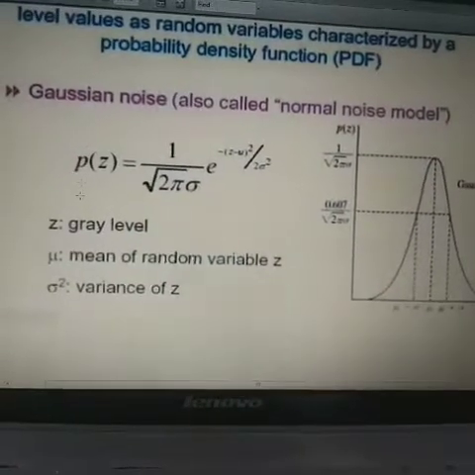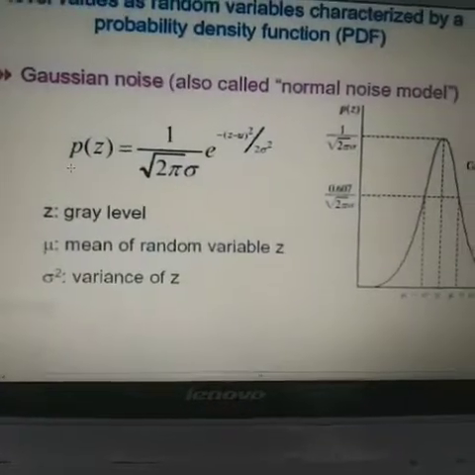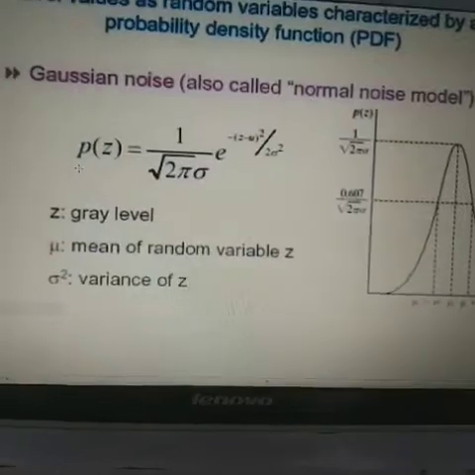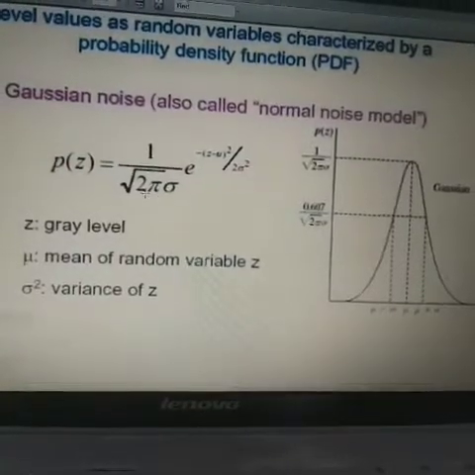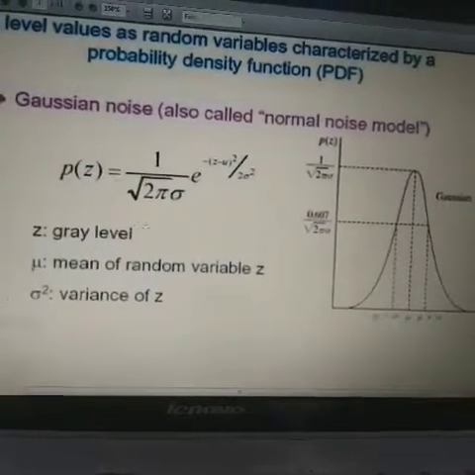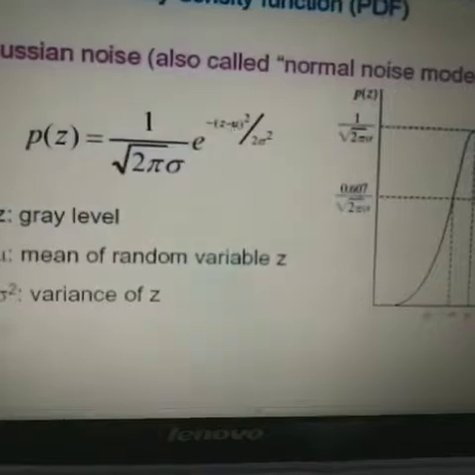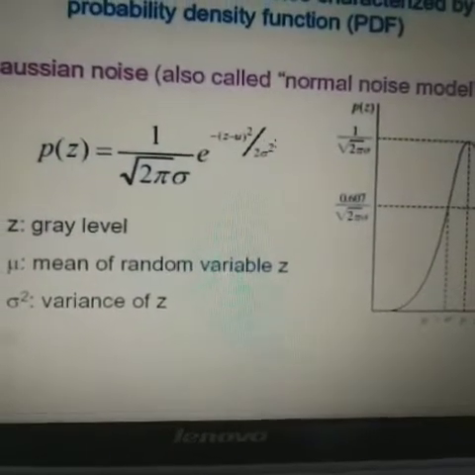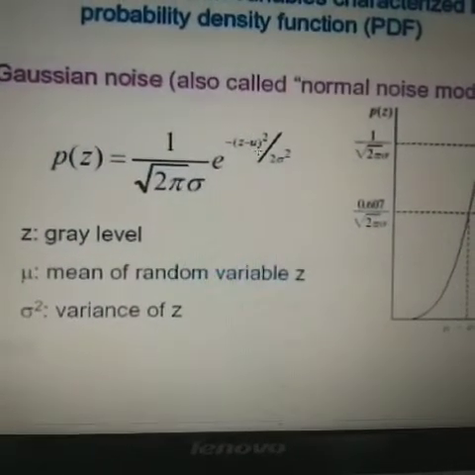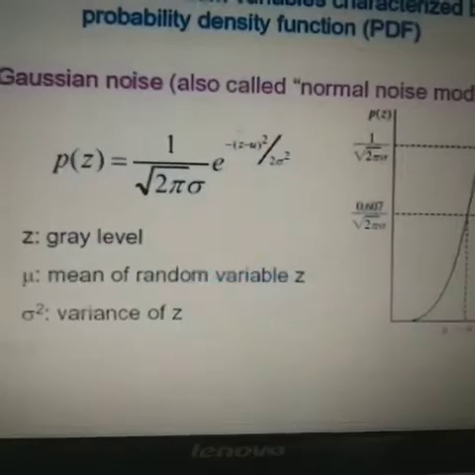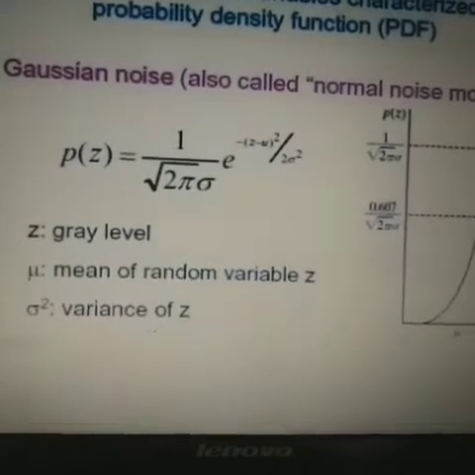Here P(z) is the probability density function for the noise value, in which z is the gray level or intensity value, equal to 1 divided by the square root of 2 pi sigma, times e to the power minus (z minus mu) squared divided by 2 sigma squared. Here mu is the mean of the random variable z, and sigma squared is the variance of z.